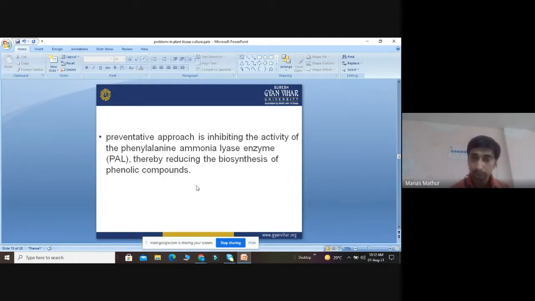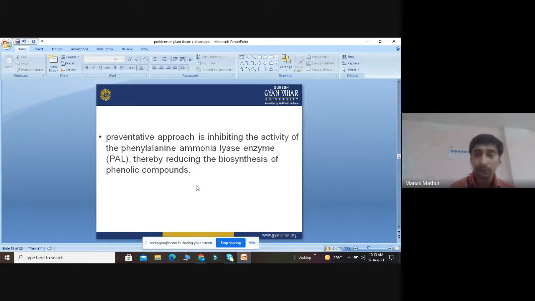So what do we have to do? We have to inhibit the activity of this enzyme so that it can reduce the biosynthesis of phenolic compounds in the media. PAL is a very important enzyme which is mainly responsible for the biosynthesis of phenolic compounds.